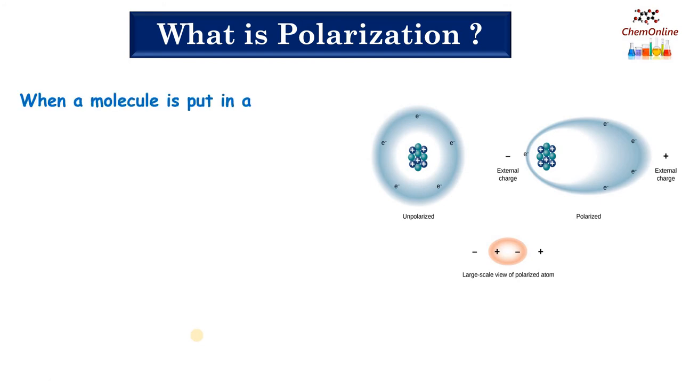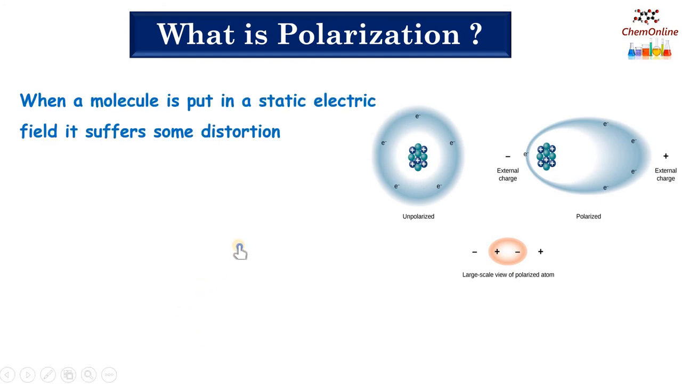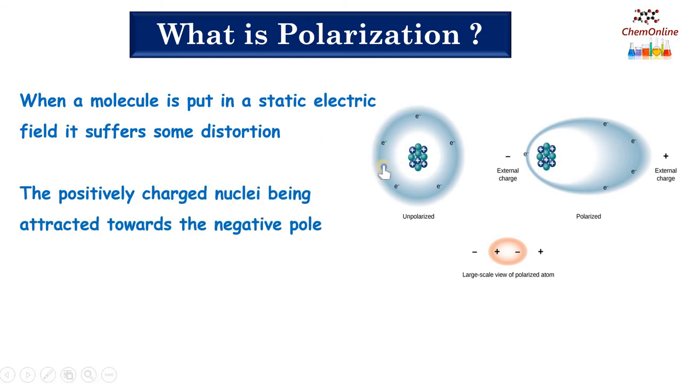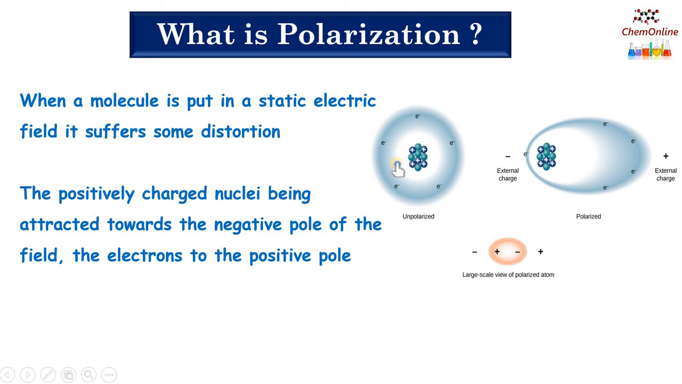When a molecule is put in a static electric field, it suffers some distortion. Here, distortion means, we know that molecules or atoms are made up of a positively charged nucleus at the center surrounded by negatively charged electrons. So when we put such a molecule in an electric field, the positively charged nucleus will get attracted towards the negative pole of the electric field, as you can see in this figure, and the negatively charged electrons will get attracted to the positive pole of the electric field. Then we say that the molecule suffers some distortion.